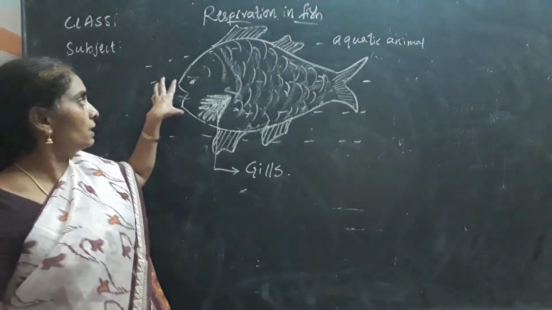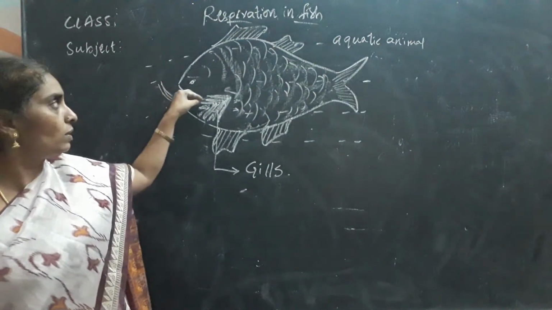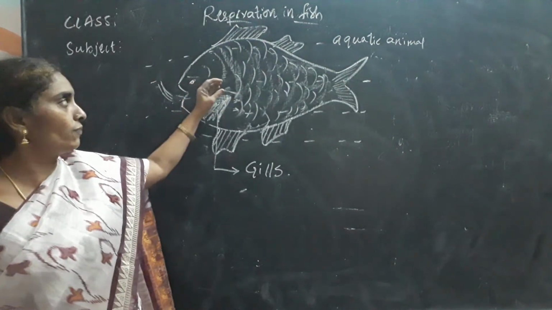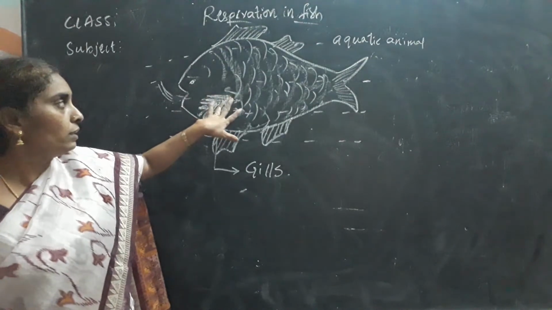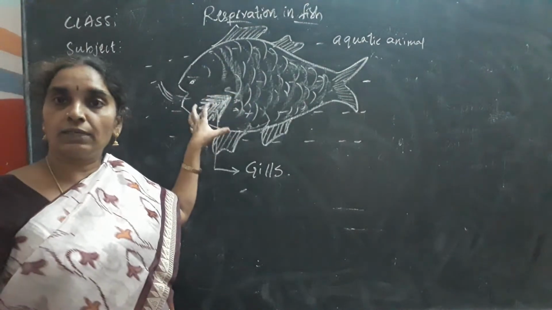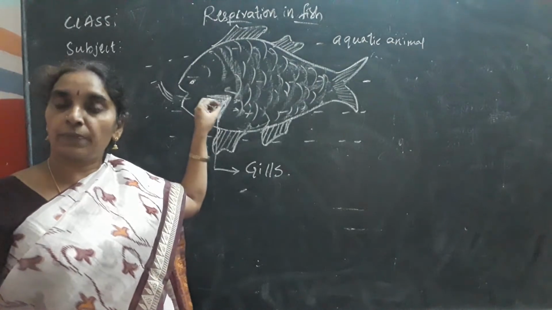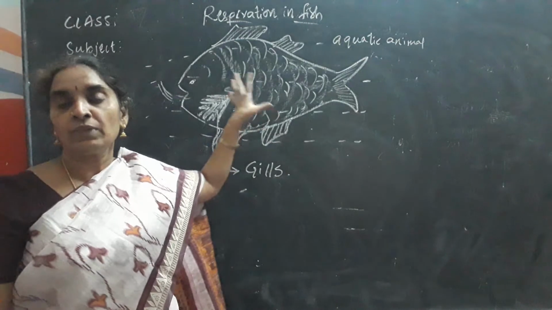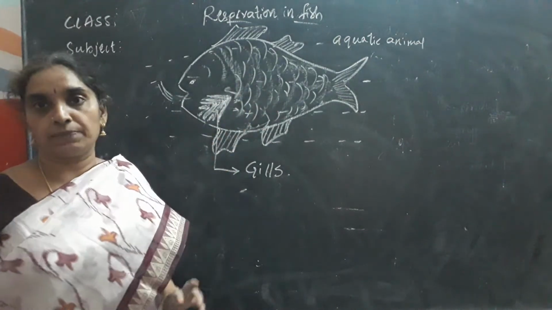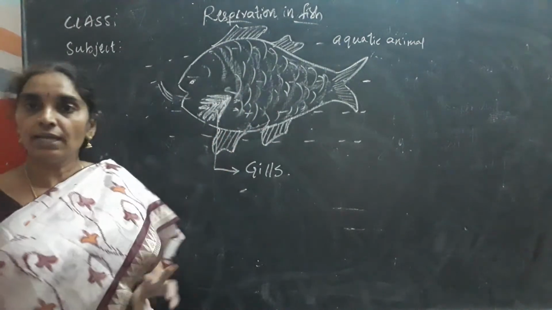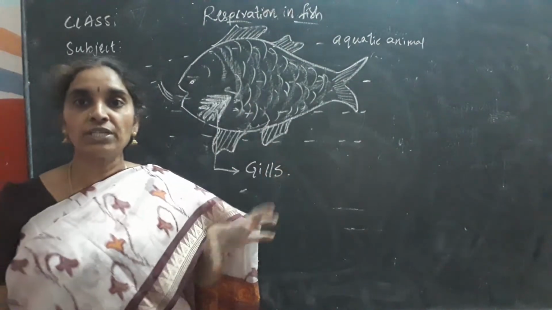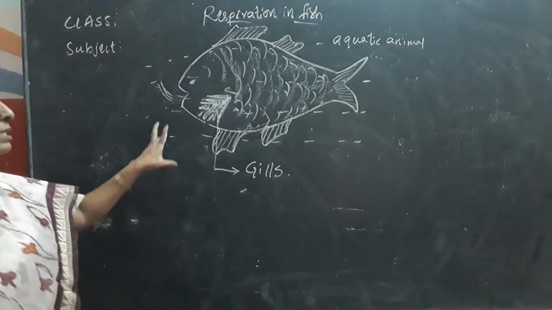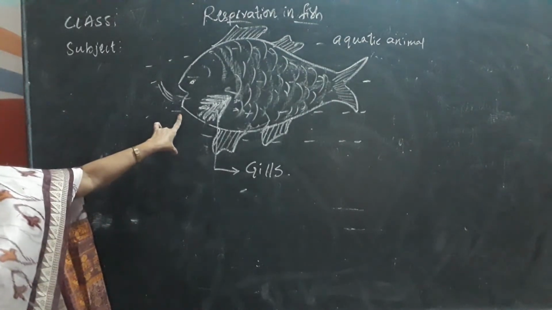So the oxygen that is dissolved in water, first it takes the water through the mouth and the water moves through the gills, and from the gills it takes the oxygen that is present in the water and distributes it to the complete body and releases the water out of the flaps. So this is how the fish respire inside the water. Is it clear, children? So here you see the figure clearly.